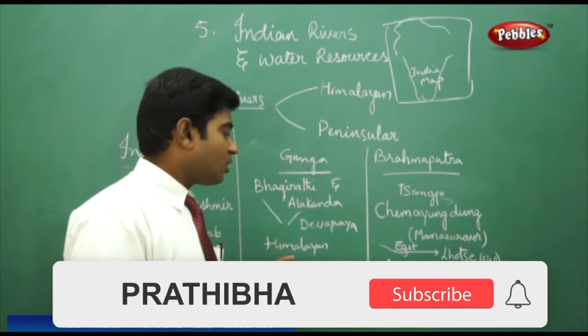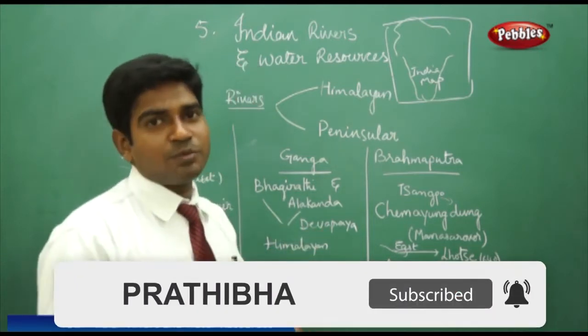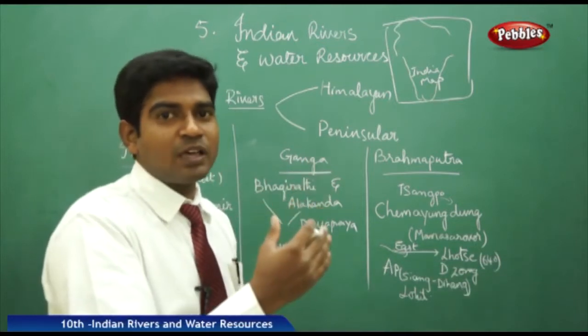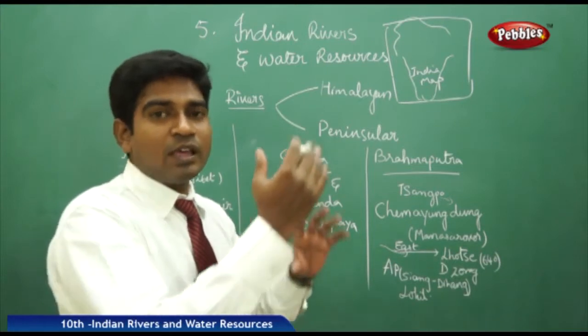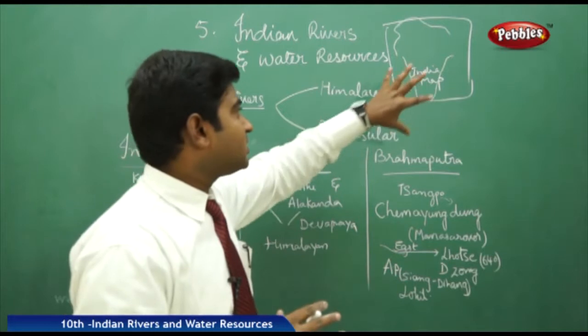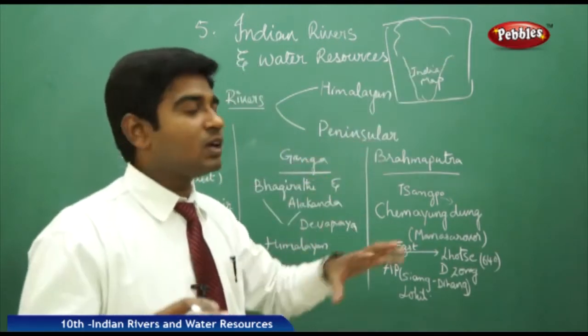This also has its origin in the Himalayan region, and it has many tributaries like Son, Kosi and others, which flow through Uttar Pradesh and move towards Bihar and then parts of West Bengal. It also has its influence in the Punjab region and Haryana region. So it covers a major region, where nearly 3 to 5 lakh hectares of crops are supplied with water